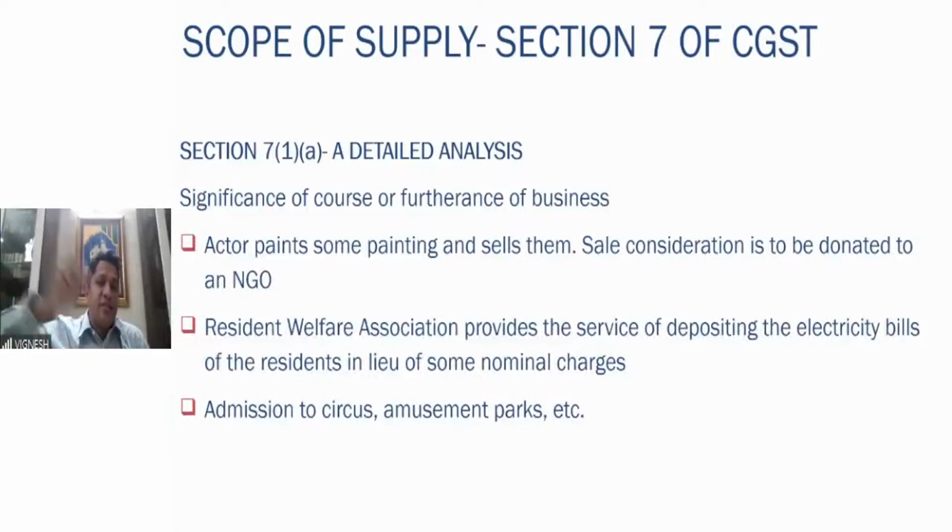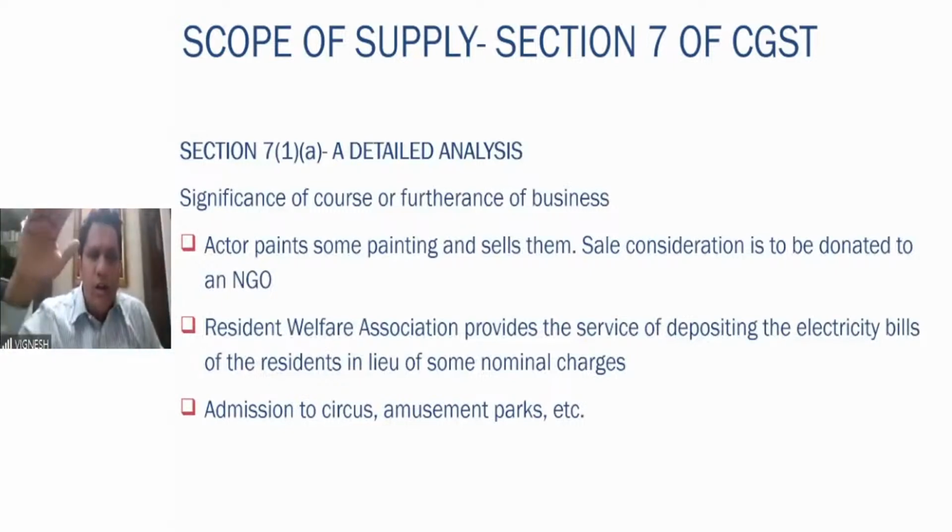Another example, an actor is there, he paints one painting and sells it. The sale consideration is to be donated to the NGO. Is it taxable? Is it a supply? Very, very interesting. It does not matter where you are utilizing the consideration for the supply of your goods or services for that matter. The moment a supply is done and you have taken a consideration for that, it becomes a supply. Just because this sale consideration you donated to an NGO, non-government organization, for their good work, it does not mean that there is no supply.